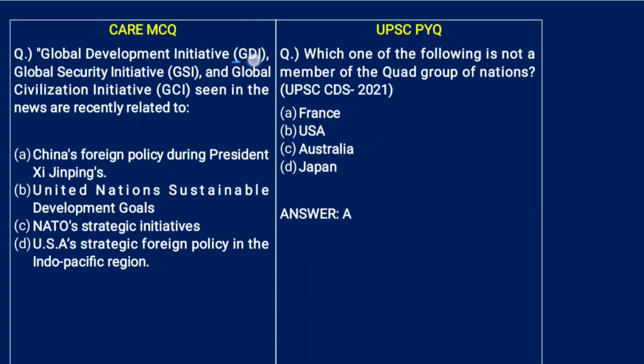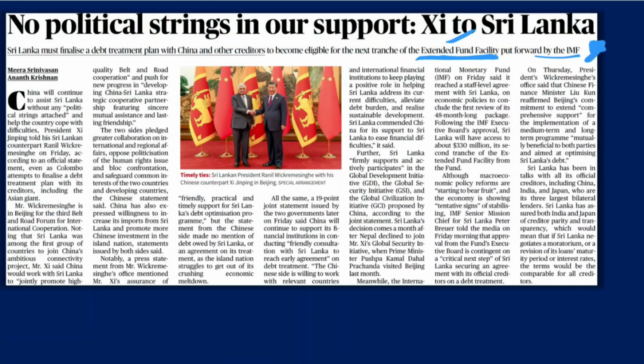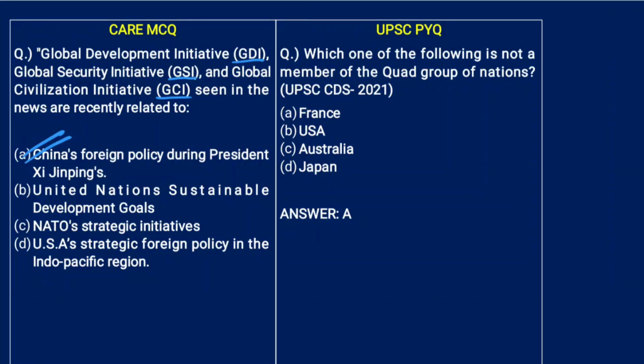Global Development Initiative GDI, Global Security Initiative GSI, and Global Civilizational Initiative GCI seen in the news are recently related to China's foreign policy during President Xi Jinping's tenure. Here in the article you can see this point is mentioned: GDI, GSI, and GCI. Now, previous year question related to this theme: which one of the following is not a member of the Quad group of nations? France is not a member. USA, yes. Australia, yes. Japan, yes. Answer A. It was asked in 2021.